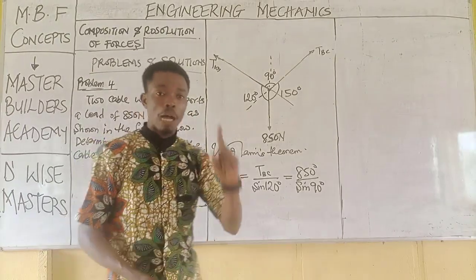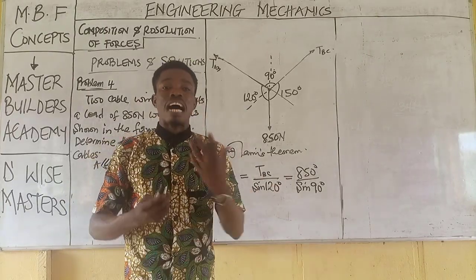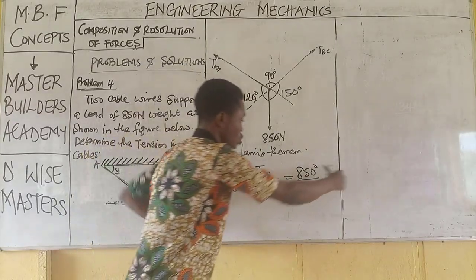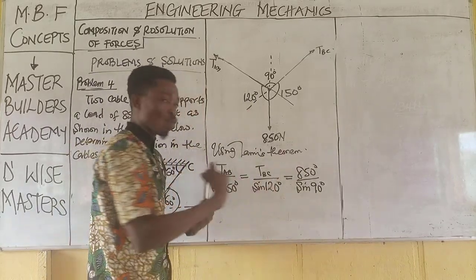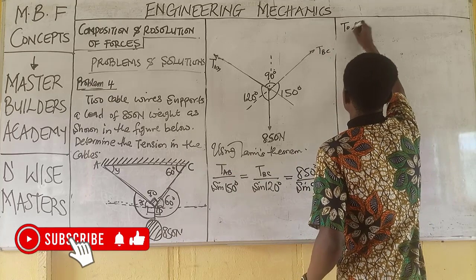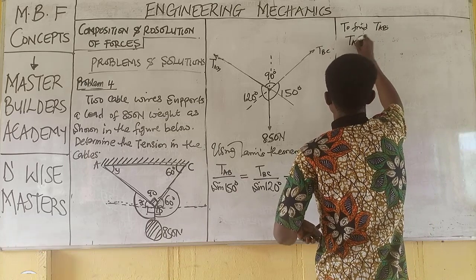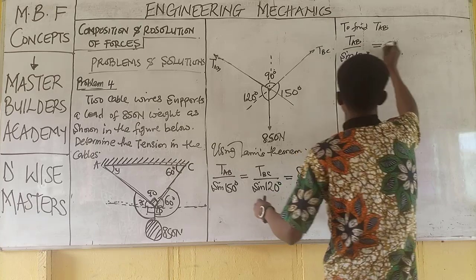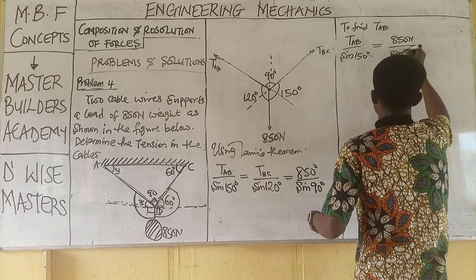At this point, we need to pick two ratios at a time. Now we have three ratios, and we have two equal to. And remember, we can have two equal to in one equation. So we now pick either the first two ratios, the last two ratios, or the first ratio and the last ratio. Anyone. Now the question is, let me decide on what to find first. So if I decide that I want to find TAB, I will have TAB over sine 150 degrees is equal to 850 newtons all over sine 90 degrees.